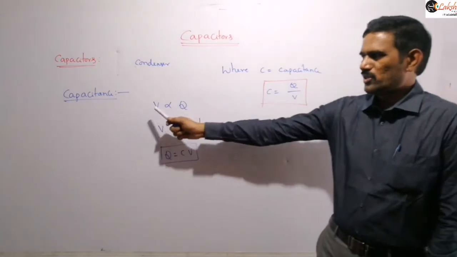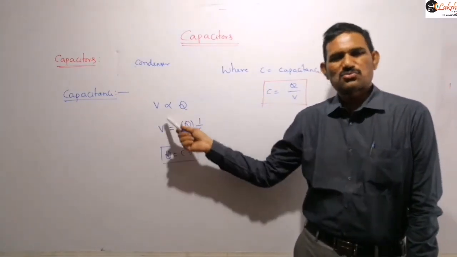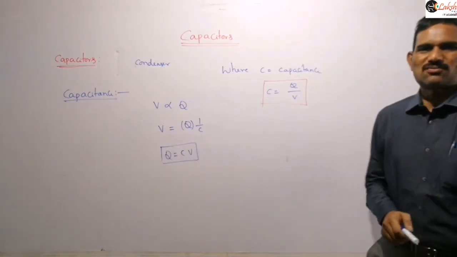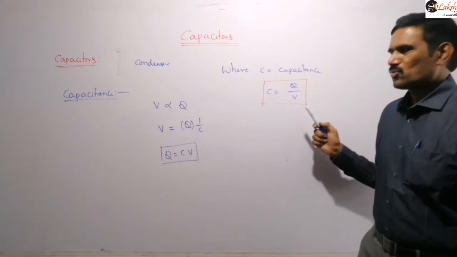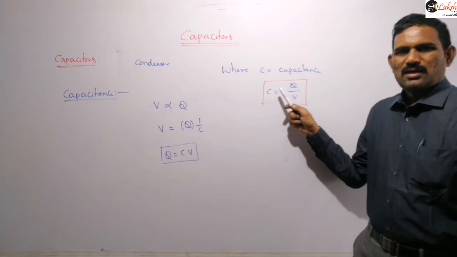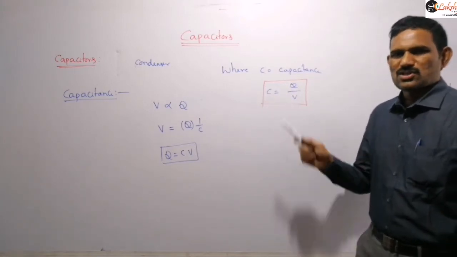So you can observe that these two are proportional. If charge is doubled, potential is doubled. If charge is reduced to half, then potential is also reduced to half. But that ratio is a constant value. So from that what we can conclude is that this capacitance does not depend on the charge or potential difference.